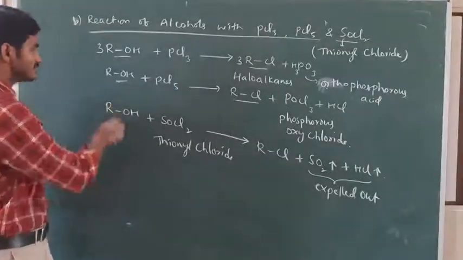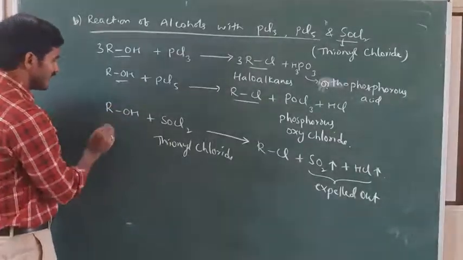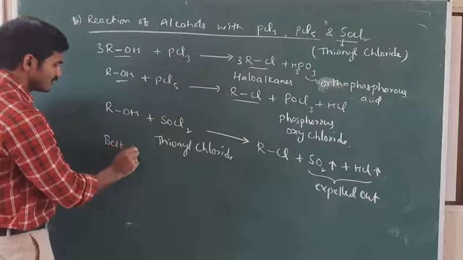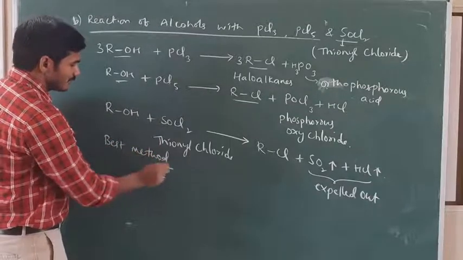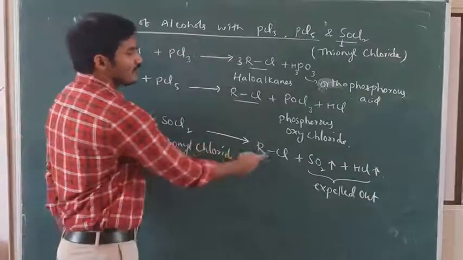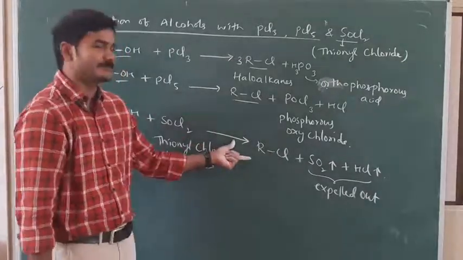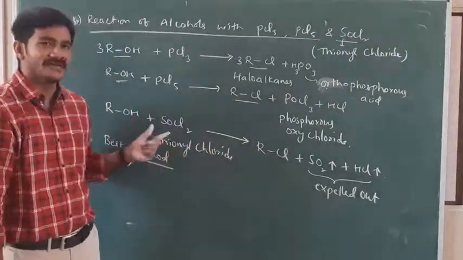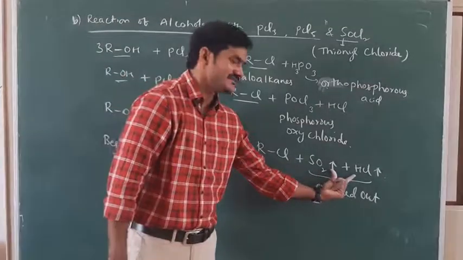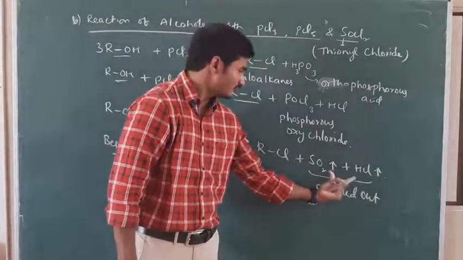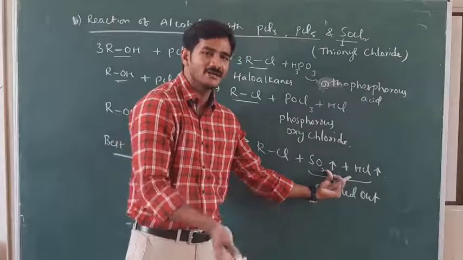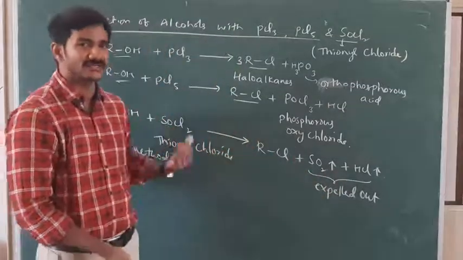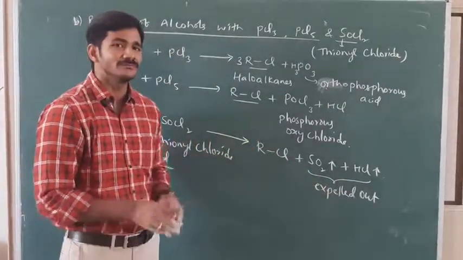So among these methods, the thionyl chloride reaction is the best method for the preparation of chloroalkanes. Chloroalkanes can be best prepared from thionyl chloride because here we are getting two gaseous byproducts. When both are gases, they can easily be expelled out. They cannot make the reverse reaction again. We get a pure compound.